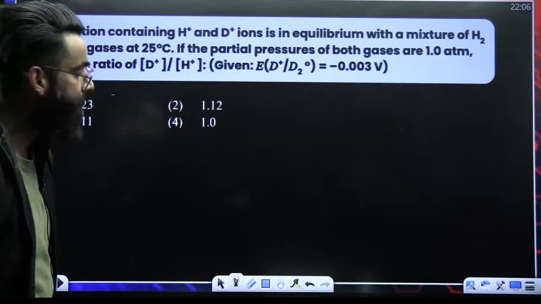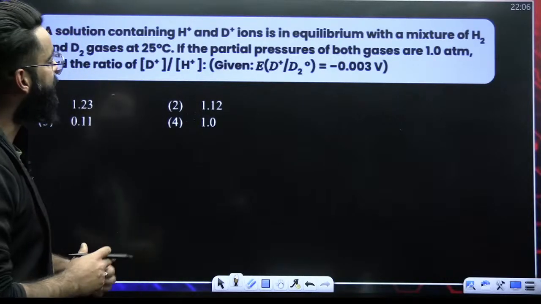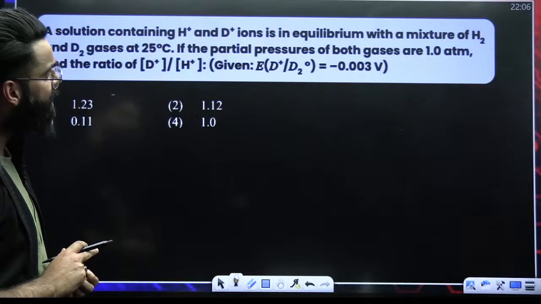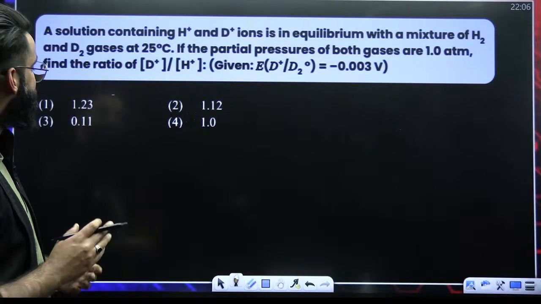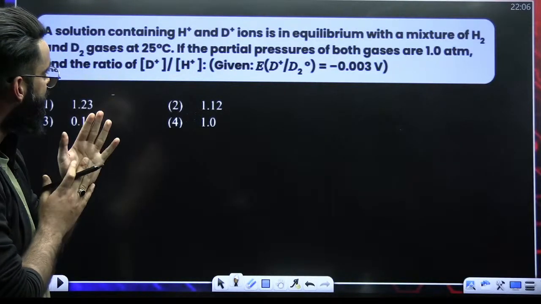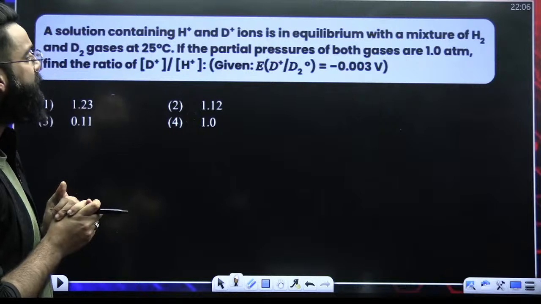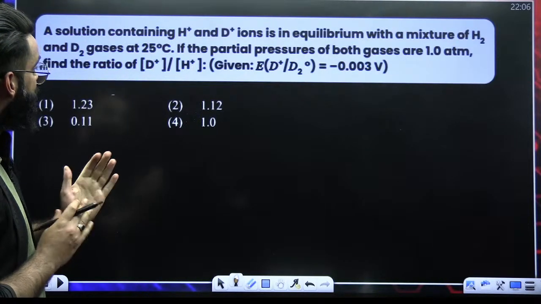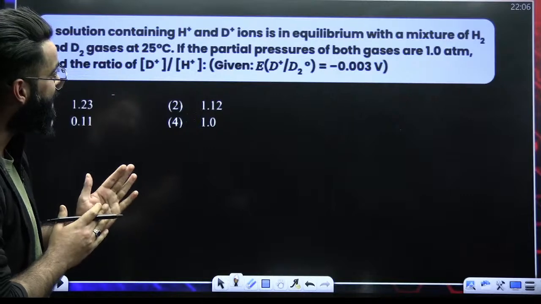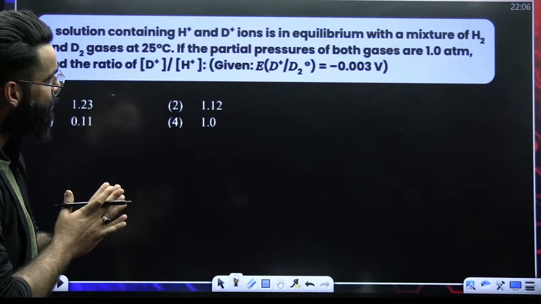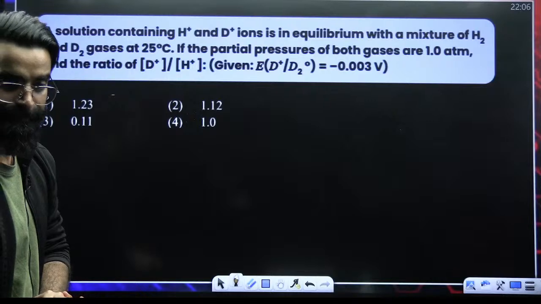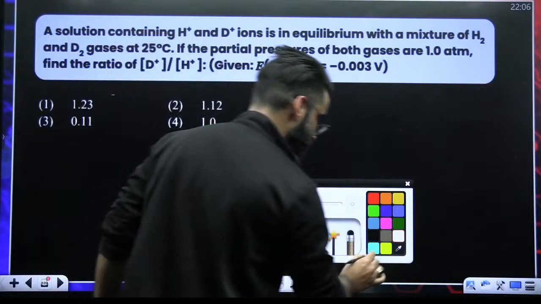Tell me, people. A solution containing H positive and D positive ions is in equilibrium with the mixture of H2 and D2 gases at 25 degrees centigrade. If the partial pressure of both the gases are 1 atm, find the ratio of concentration of D positive to H positive. Given E naught of D positive gives D2 is equal to this. It's a good question. Try to understand how exactly we are supposed to solve this question.